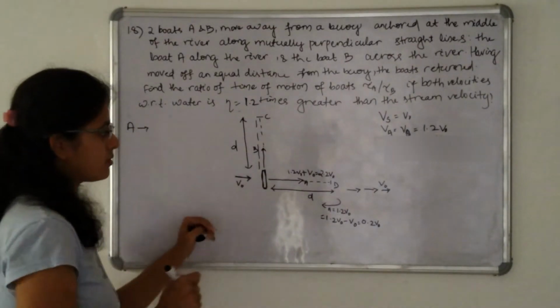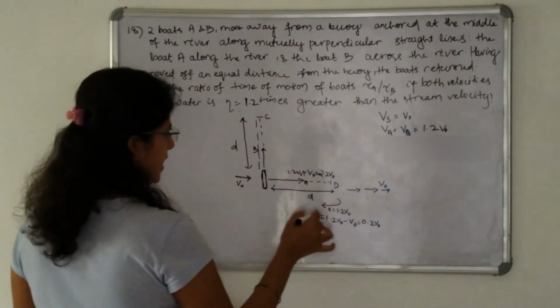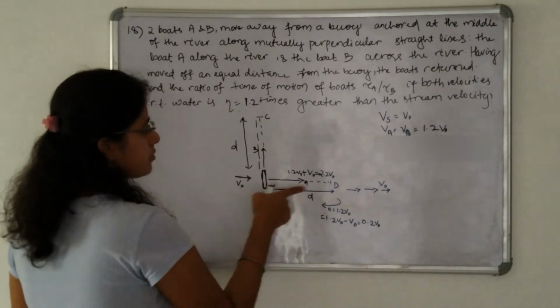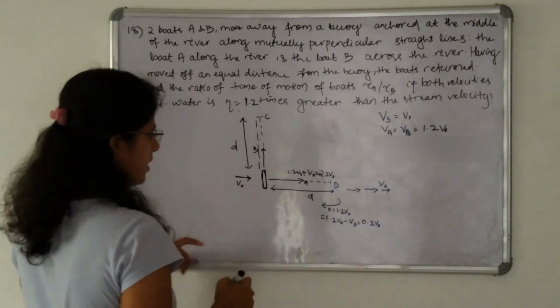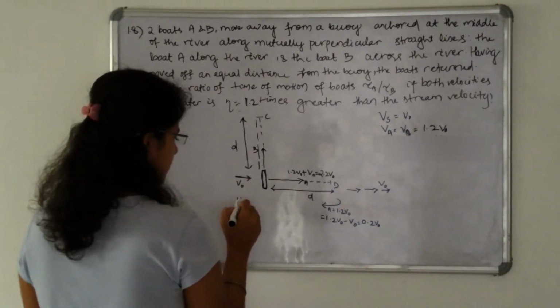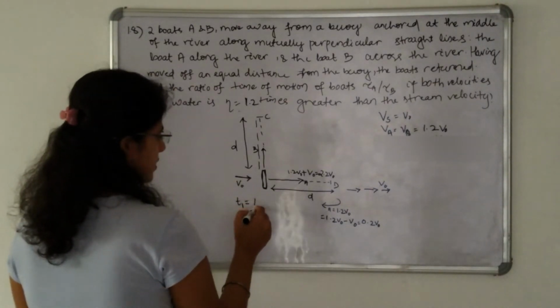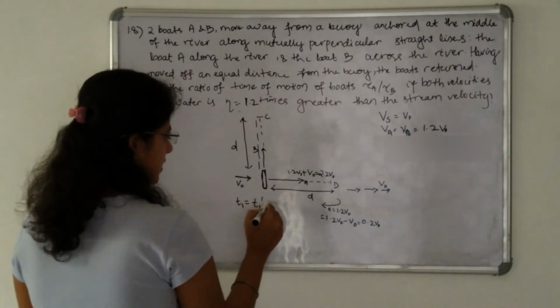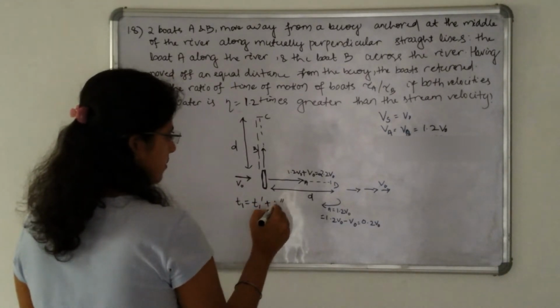Okay. So the total time required for the boat to move to the point D and again return to the buoy is, let us take T1 is equal to T1 dash plus T1 double dash.